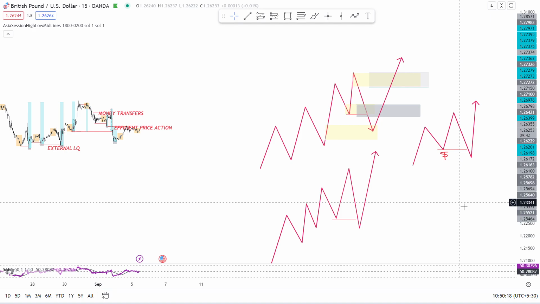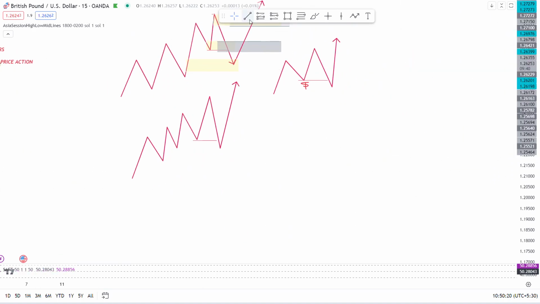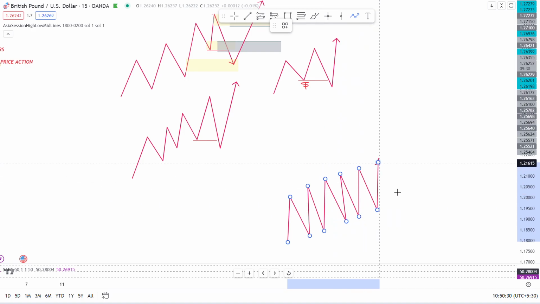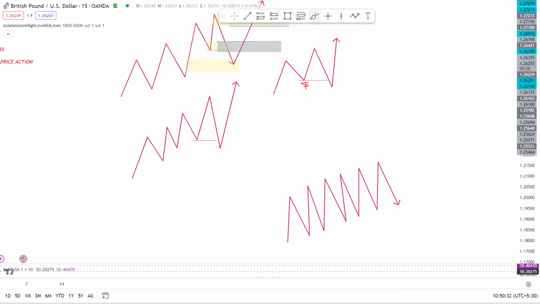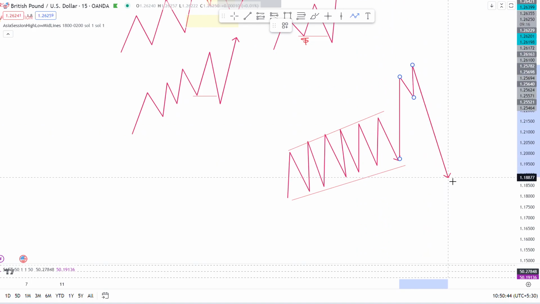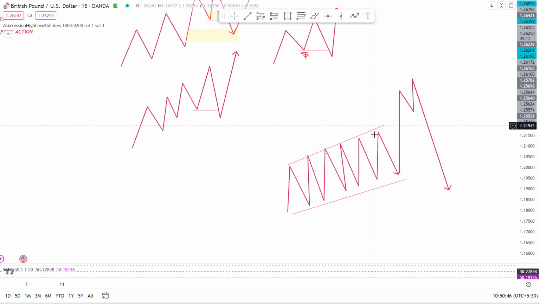So before going to the charts, I want to show you another example. This is how the retail people got trapped. This is the build-up phase of the market. This is how the market operates. It will build up liquidity, engineer liquidity, and it will manipulate. These are all the liquidity inducement templates. There are some more, but I will teach them in another video. See, build up, manipulation. Now the real move happens.